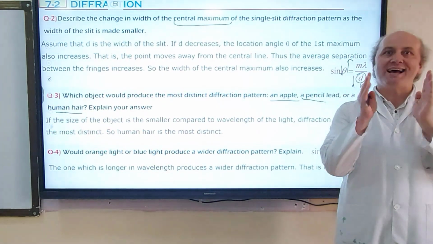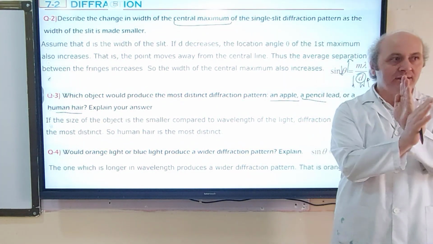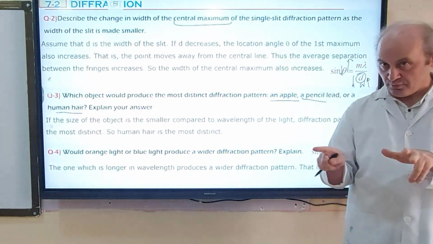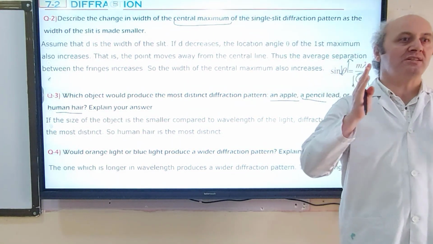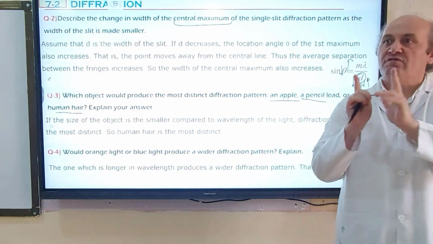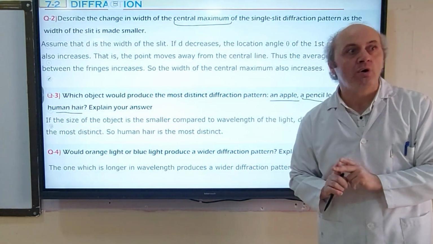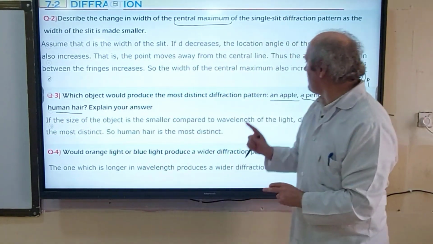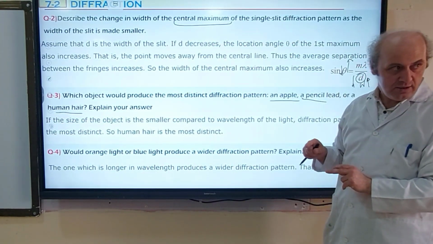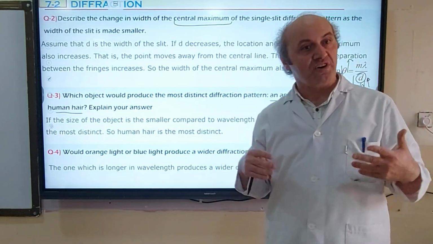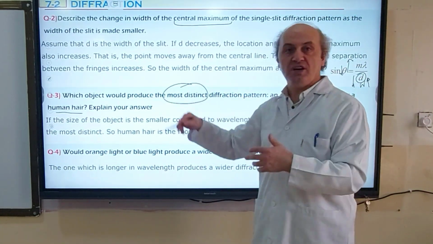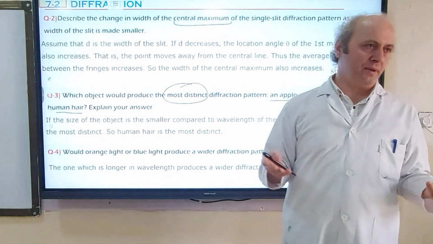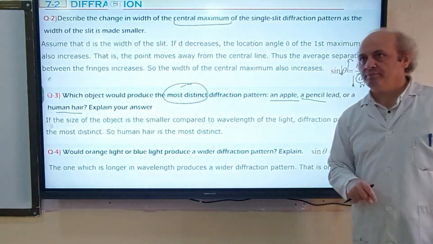As the size of the object gets smaller and smaller, diffraction becomes more noticeable, more distinct. Let me repeat, this is another important thing. That's why human hair, which has a smaller size compared to an apple and a pencil, will have the most distinct diffraction. Distinct means more noticeable.